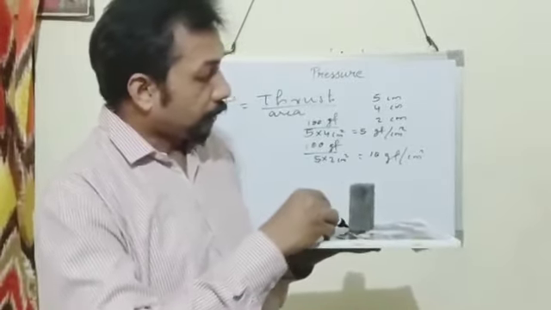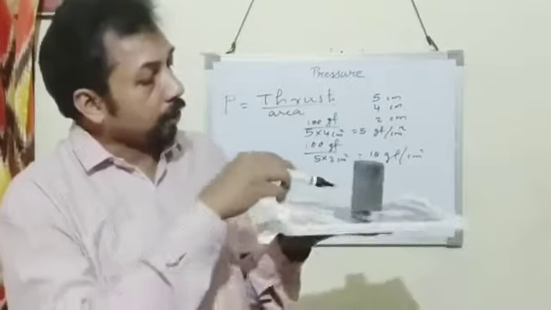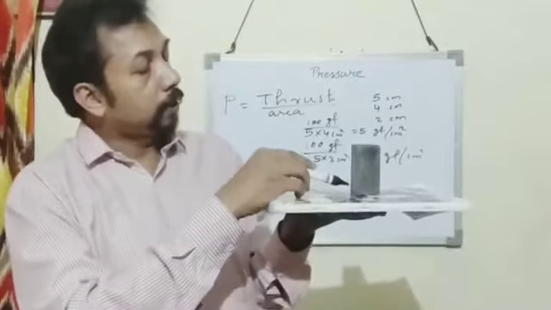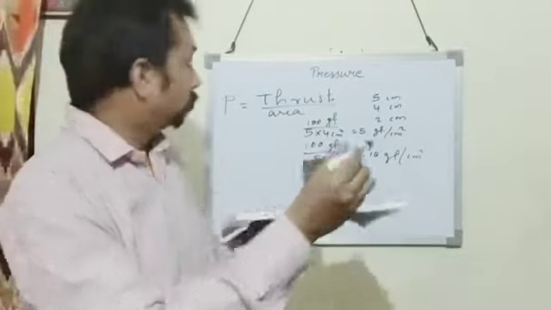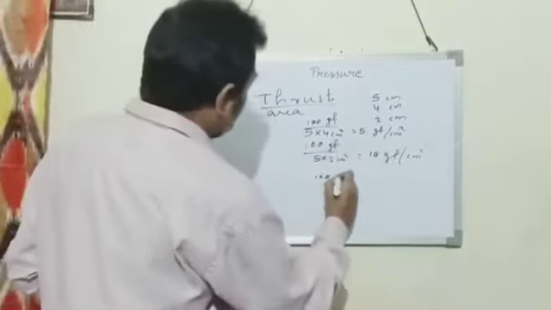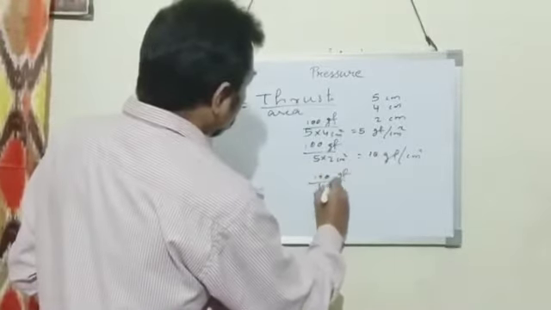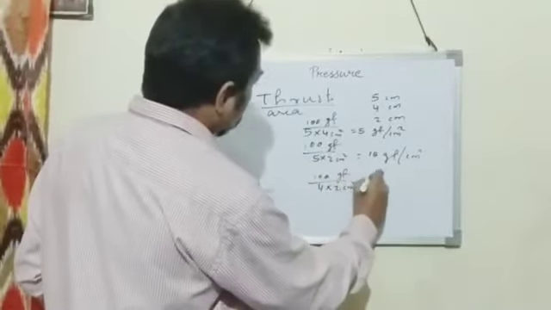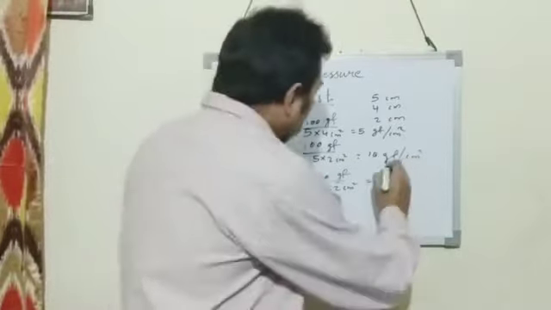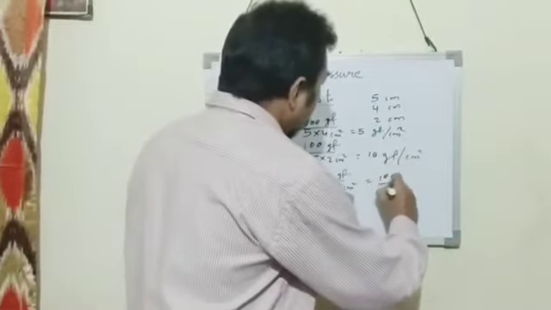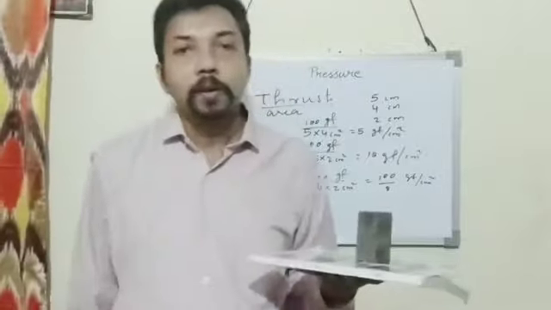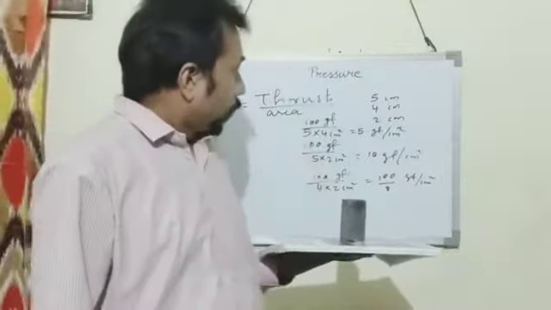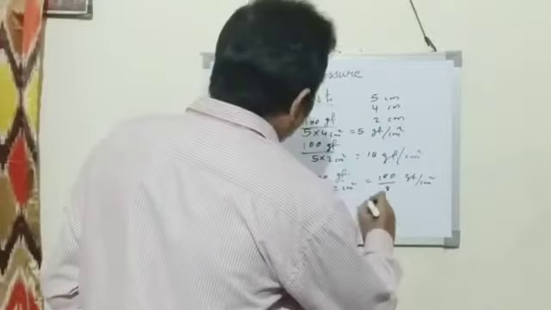The area where this body comes in contact is 4 centimeter into 2 centimeter, 4 into 2. So 100 upon 8 gf per centimeter square, that is 12.5.